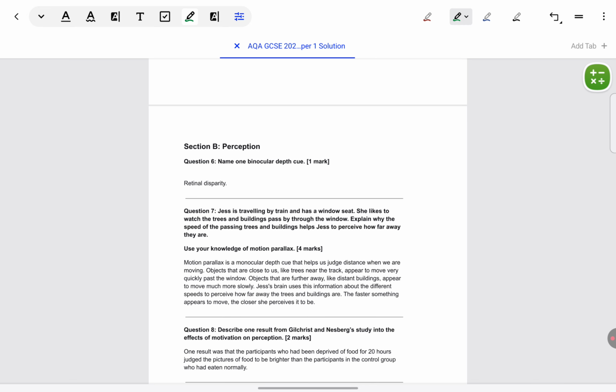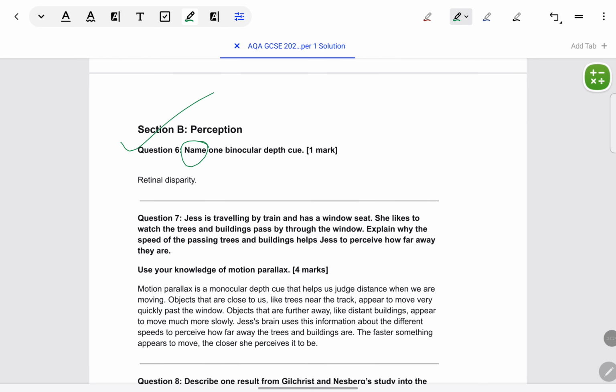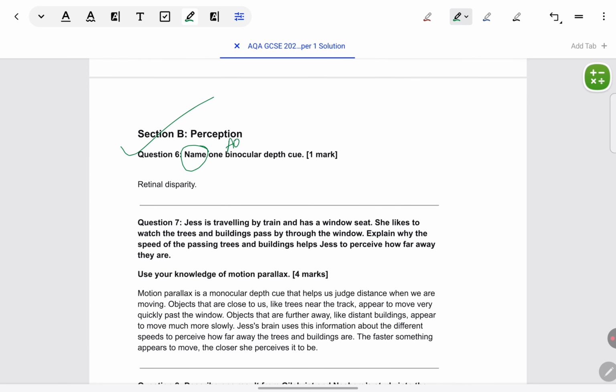Let's come to perception. Okay, so the first question here is very straightforward with the command term name. Name is AO1 and name means no elaboration. You strictly have to give a 1-2 word answer. Name one binocular depth cue. Retinal disparity is mentioned. The other possible answer is convergence. You could give that also. You strictly have to name, you don't have to explain what these things are.